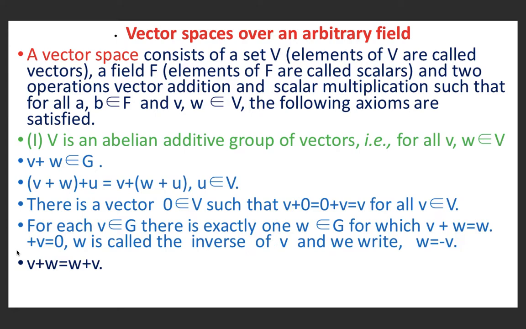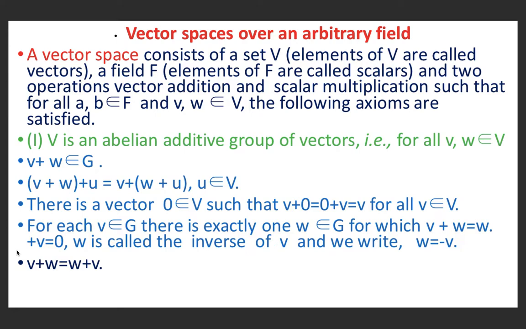So the first property of a vector space is that V is an abelian additive group of vectors. That is, for all v and w belonging to V, the closure axiom is satisfied, meaning v plus w belongs to V. The associative axiom is satisfied: (v plus w) plus u is equal to v plus (w plus u).